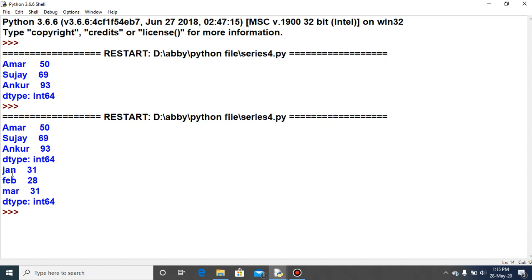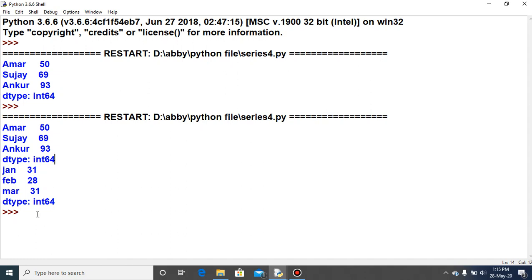So this is also a way, direct or indirect, that we can provide the parameter for the series. Directly a dictionary, or indirectly with the help of a variable. Jan, Feb, March were the keys, and 31, 28, 31 were the values for that dictionary.